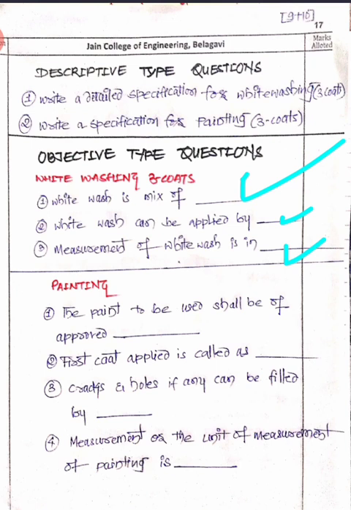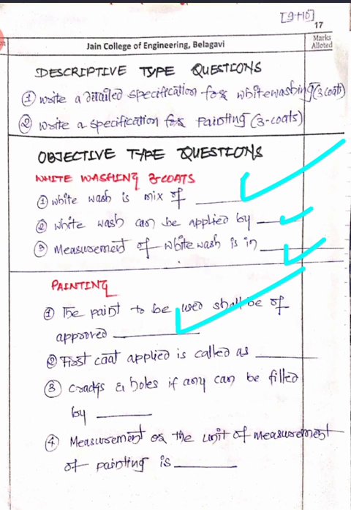For painting, the paint to be used shall be of approved tint and make, right? Approved tint and make. Standard paint you are supposed to use there.